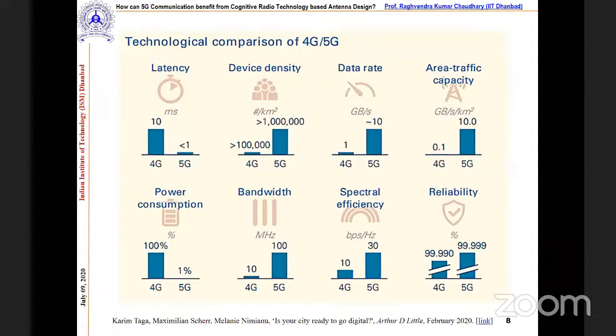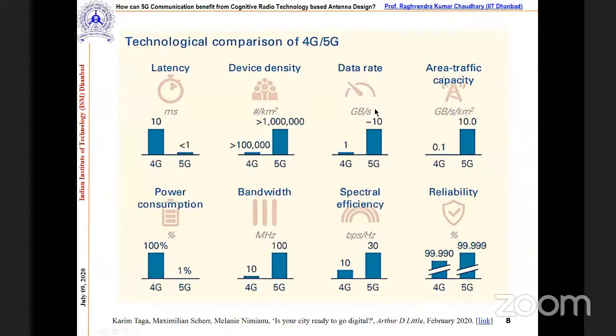The low latency is required for time-critical applications, like a connected ambulance to transmit the health data, including the video stream and remote diagnosis in real time. So for that, low latency is required. And the second one is the device density. This high device density is needed for the constant data collection and transmission for network-critical real-time applications such as autonomous driving.